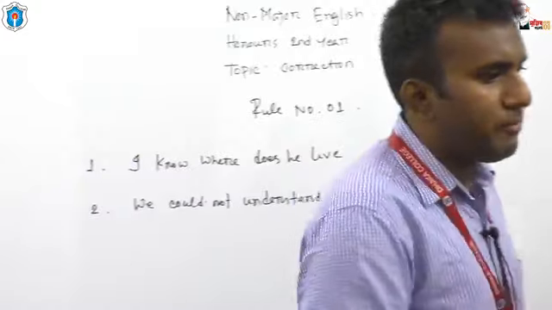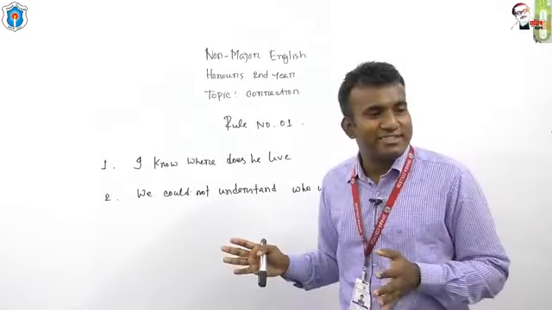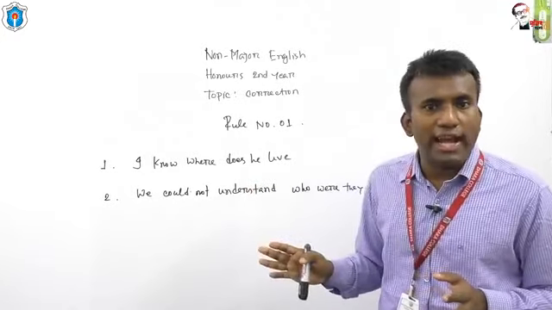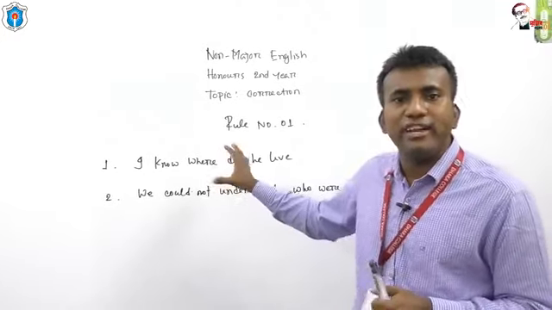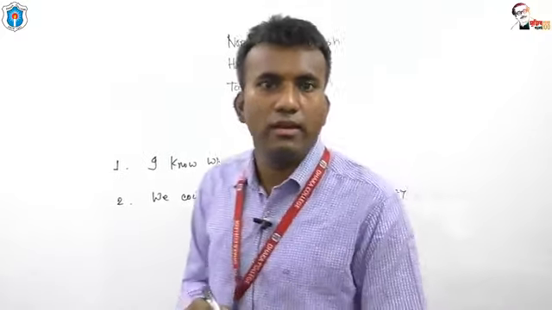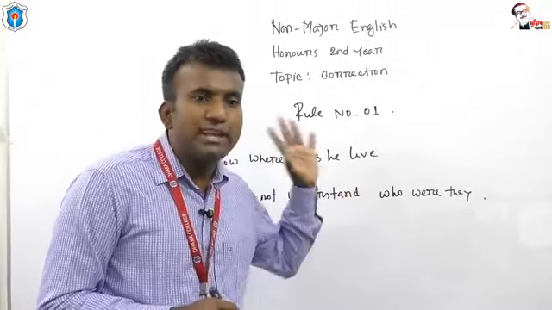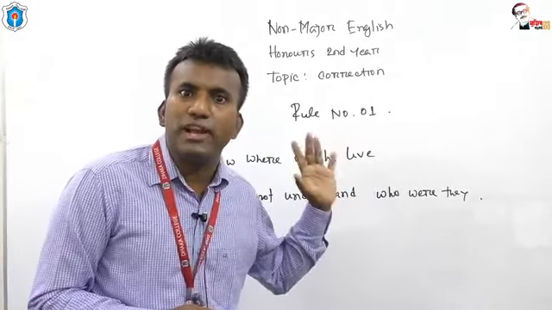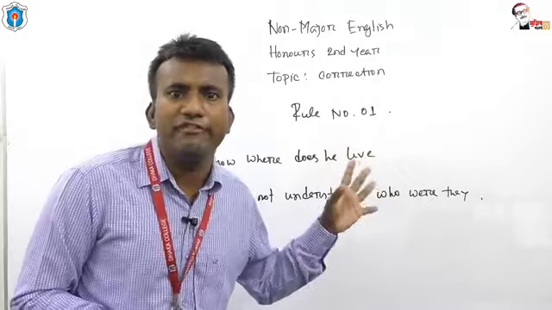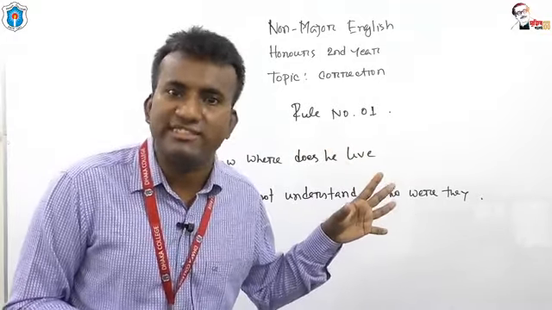These are the two examples. I have written on the board, and you are requested to rectify the mistakes in these two sentences. We are talking about rule number 1. This rule is really important for you. Very often questions from this rule are given in your exam.